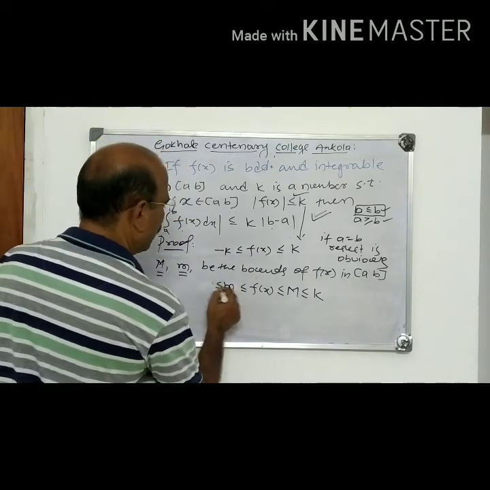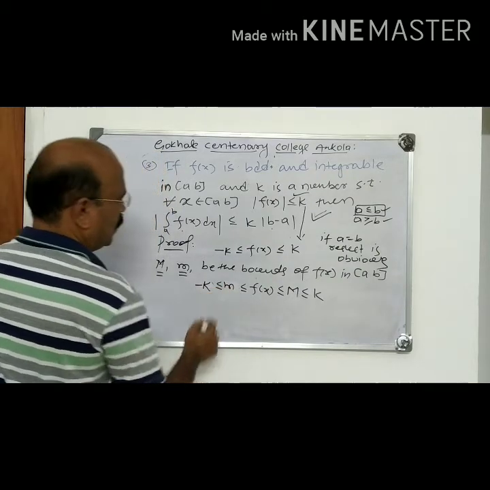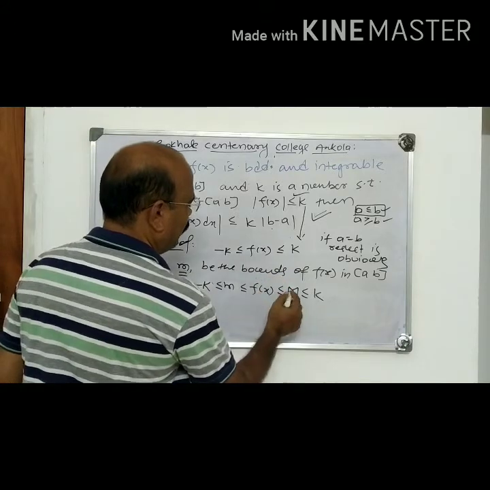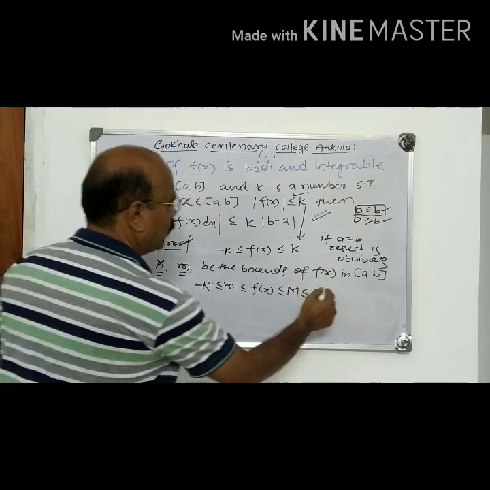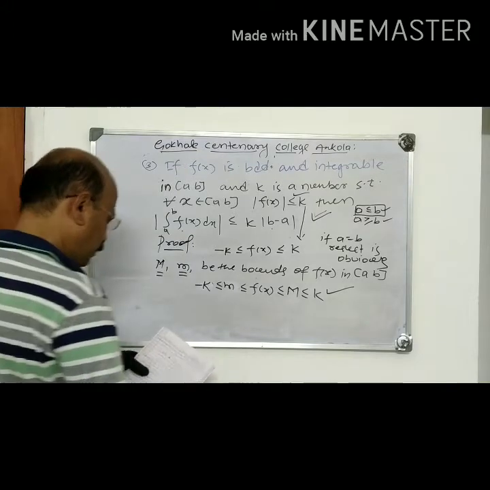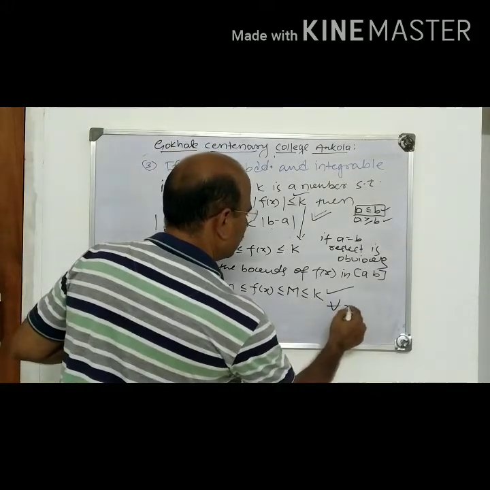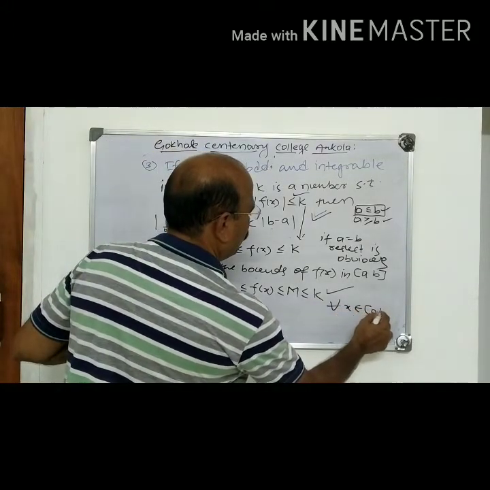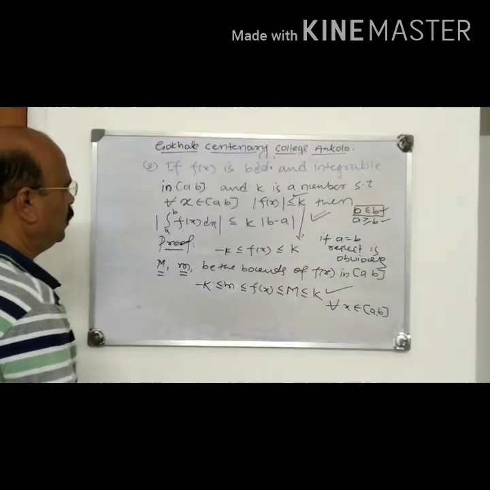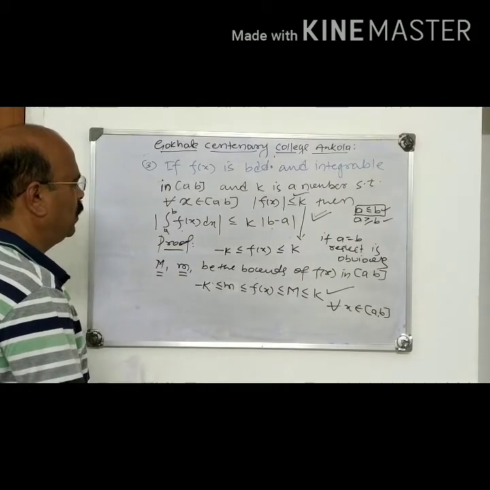Therefore, m comes here. The fx values lie between minus k and k. But capital M is the least of upper bounds, so we get this then. It is for all x belongs to AB.